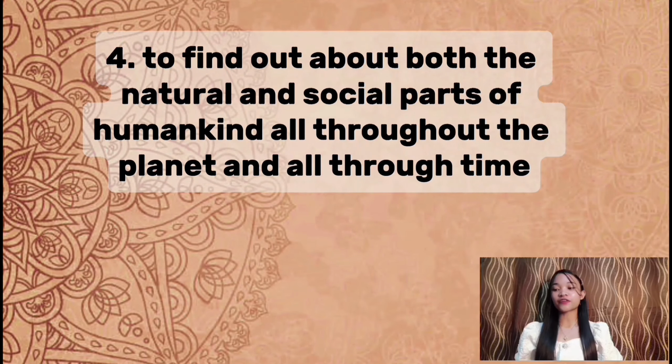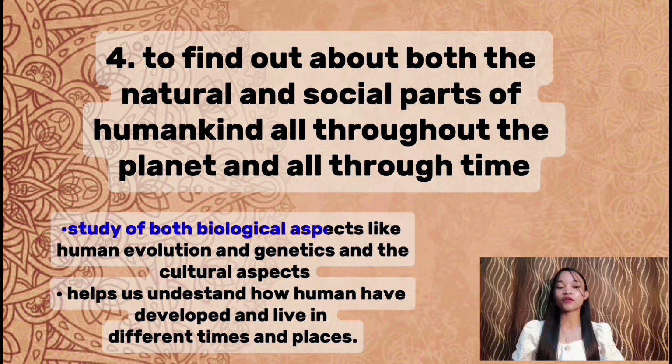Next is to find out about the natural and social parts of humankind all throughout the planet and all through time. This is a study of both biological aspects, like human evolution and genetics, and the cultural aspects, like societies, traditions, and languages of people everywhere in the world. This helps us to understand how humans developed and lived in different times and places.